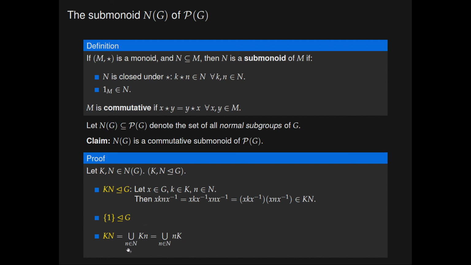So we have that this union of right cosets equals this union of left cosets. But this union here is precisely NK. So we've established that the collection of all normal subgroups of G forms a commutative submonoid of the power set monoid of G.